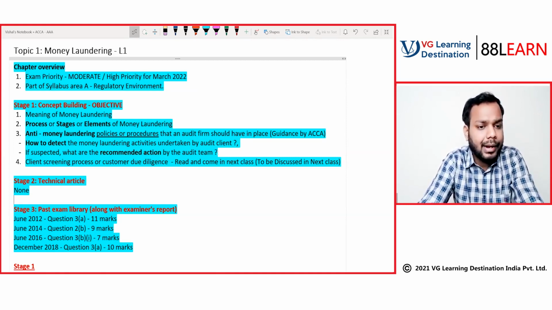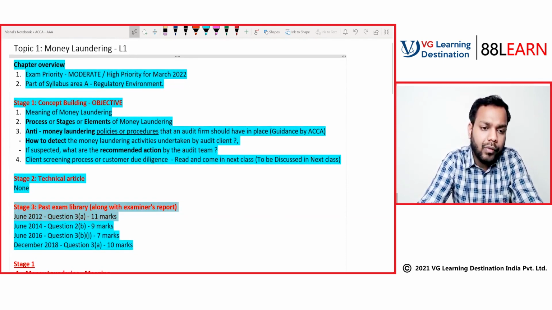Now, technical article, we do not have any technical articles till date on money laundering. Okay, so stage 2 is nil for us. Stage 3, past exam library. Till date, we have been asked only 4 questions.